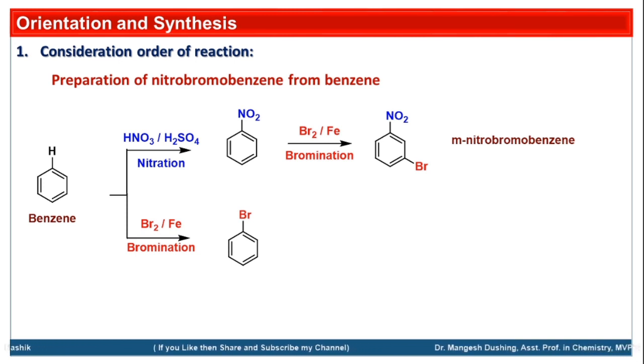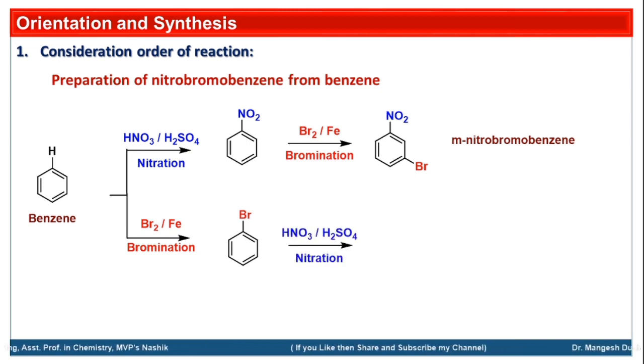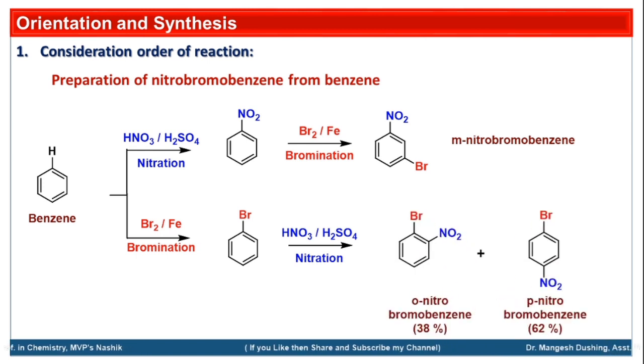Now if you carry out nitration on this bromobenzene, bromine is a slight deactivator, so the rate of the reaction will be slower, but it acts as an ortho-para director. Halogen acts as an ortho-para director. So the incoming nitro group majorly goes to the ortho position as well as the para position.